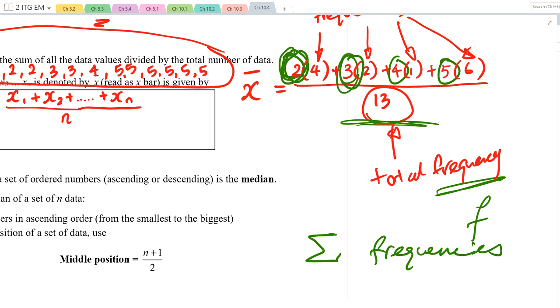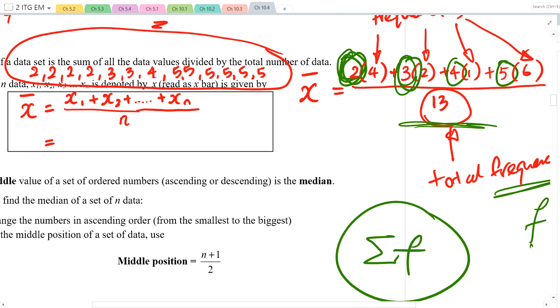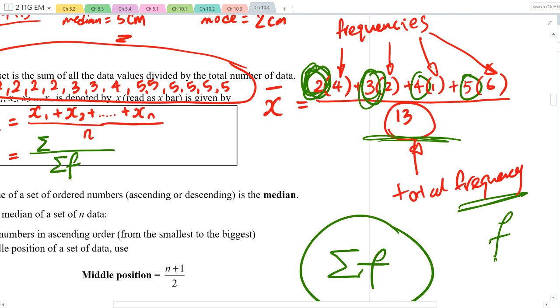Okay, so this is the summation of the frequency. So we have in the denominator, summation f, which is the same as n over here. So my new formula is going to look like this. In the numerator, I have the sum of the value times frequency plus value times frequency plus value times frequency. So it is the sum of the value times frequency, or frequency times value. They are the same. Okay, so this is what we have. Summation fx divided by summation f.